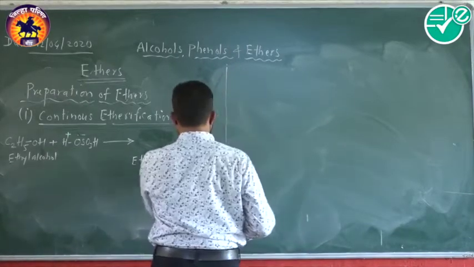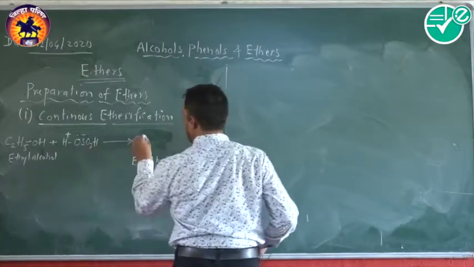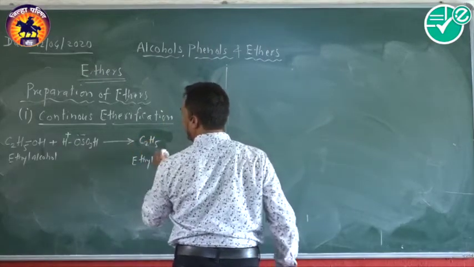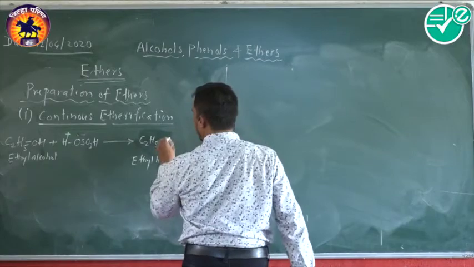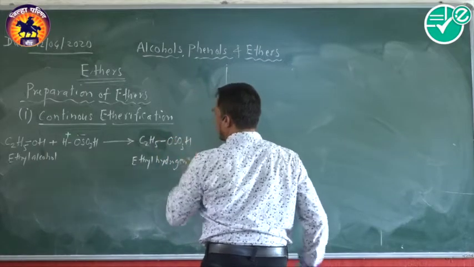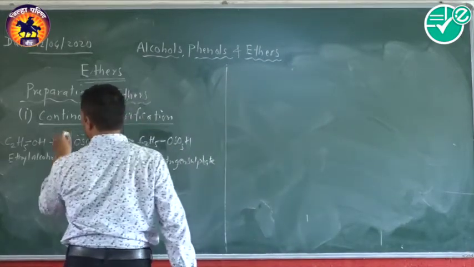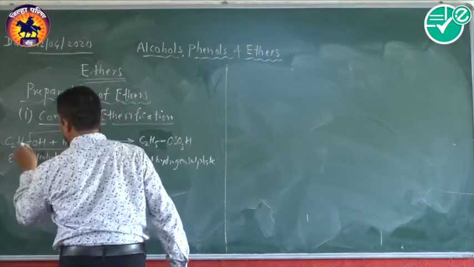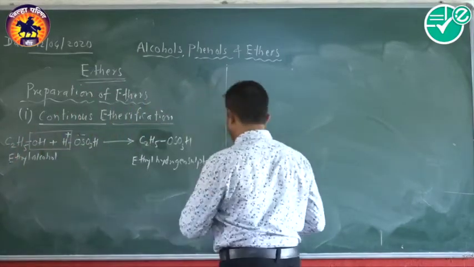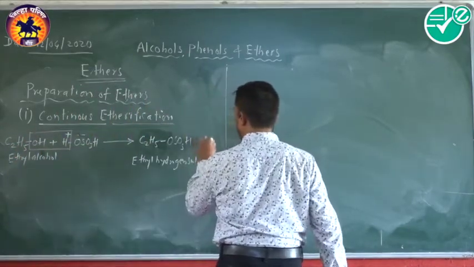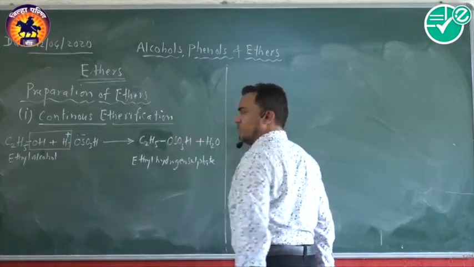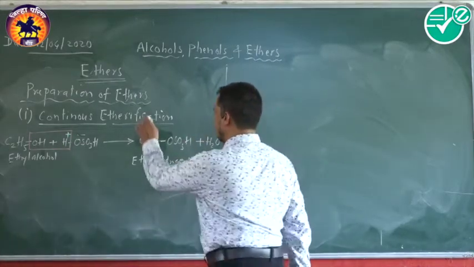Now look at the formation of C2H5OSO3H. Look at the H plus ion and OH minus from the alcohol going to form H2O. This is the first step in the continuous etherification.